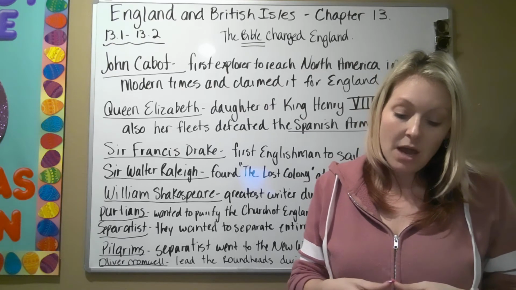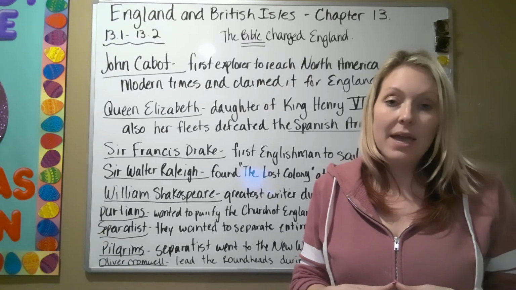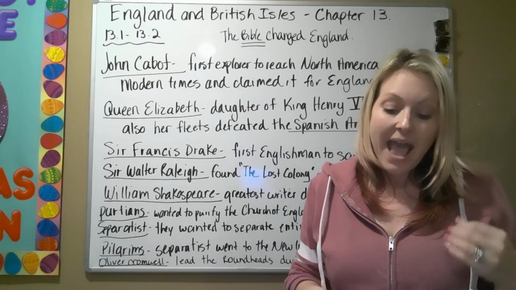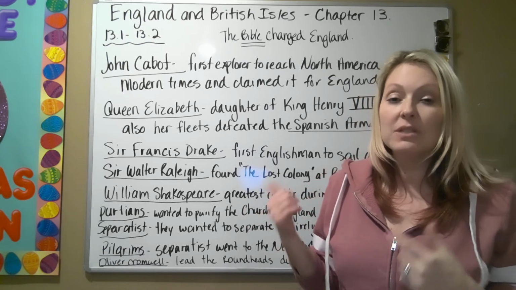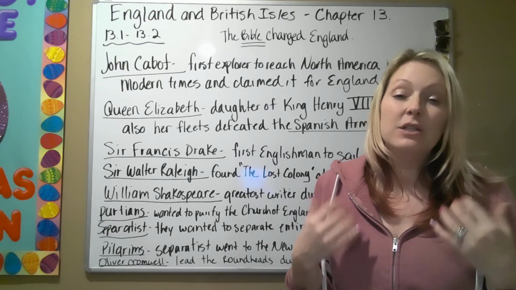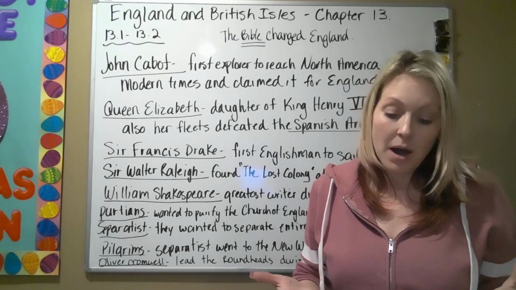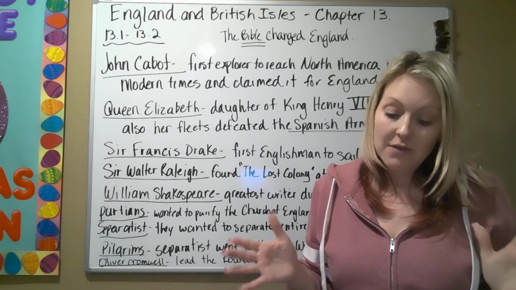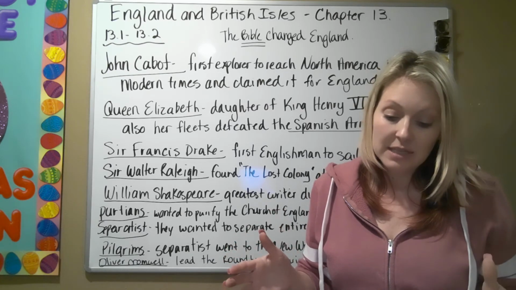And during this time, this is when the Spanish started to fight with Queen Elizabeth, and Queen Elizabeth's fleets actually defeated the Spanish Armada, which was one of the greatest naval forces the world has ever seen.